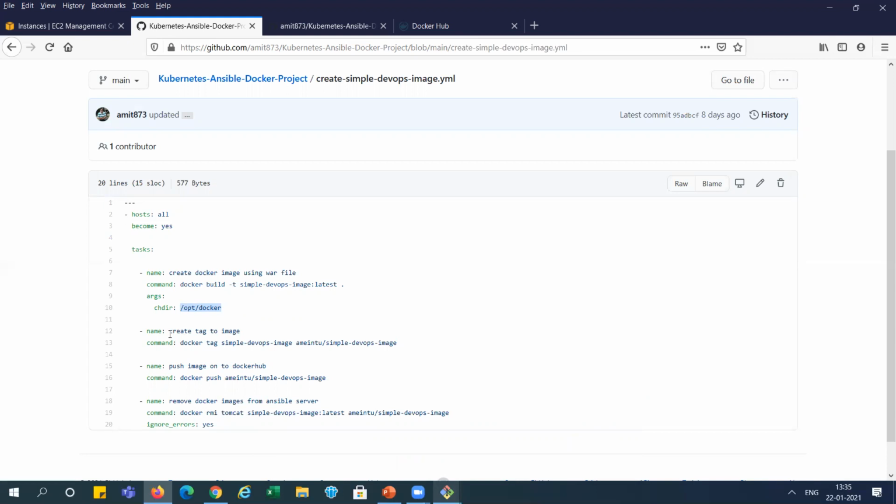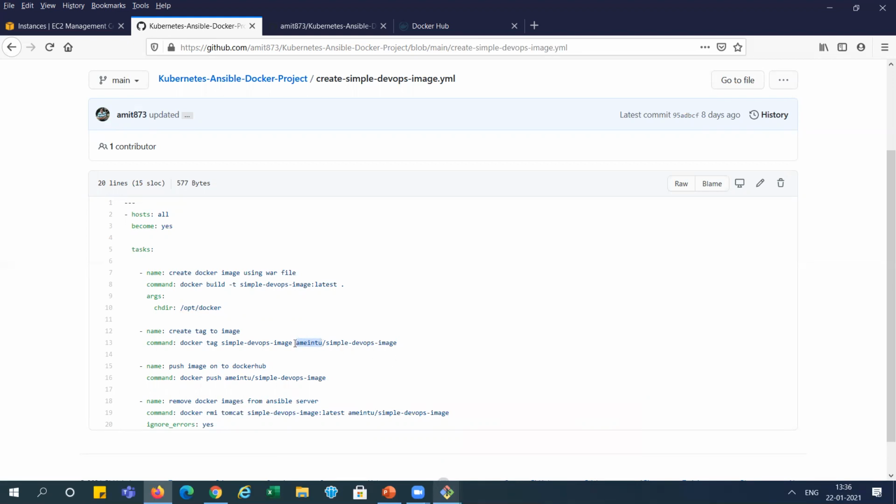And after creating, we need to create the tag, because the tag is important as we are uploading this image to the Docker Hub. So for uploading, we need to run this tag command, and we have added our Docker ID, because it is saved as username/image name.